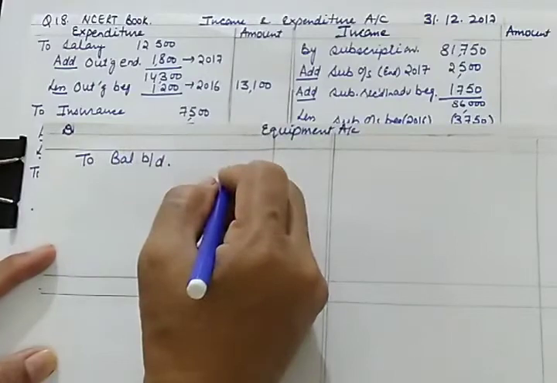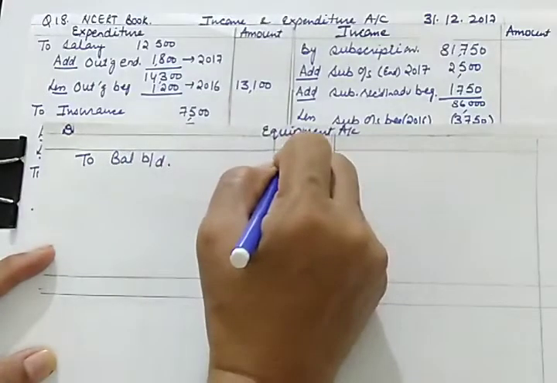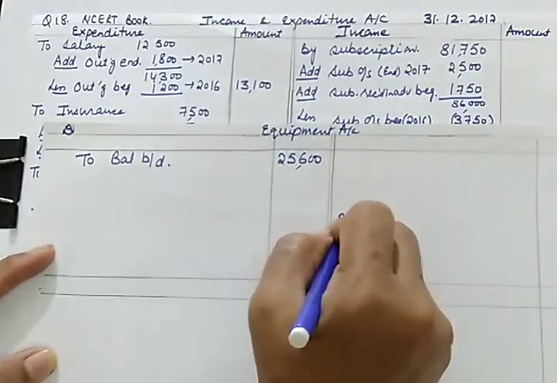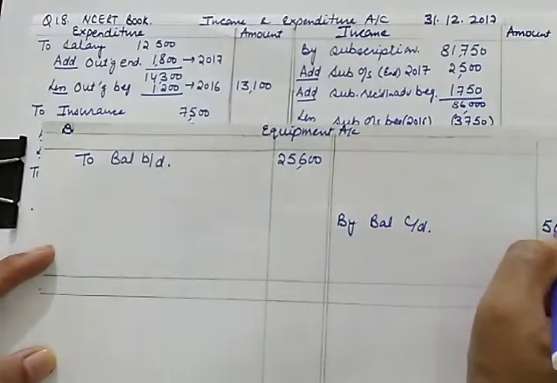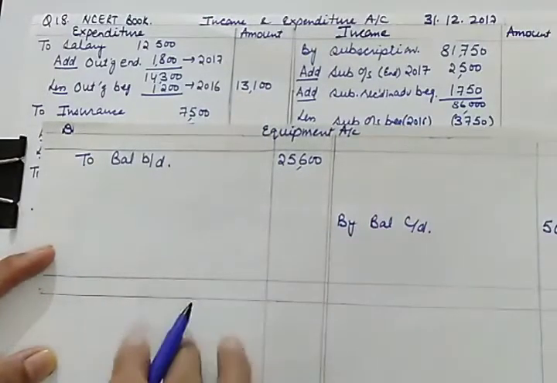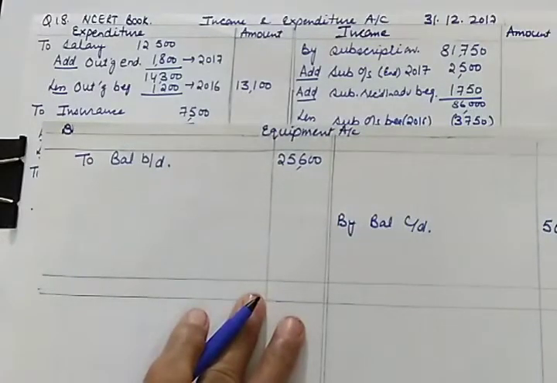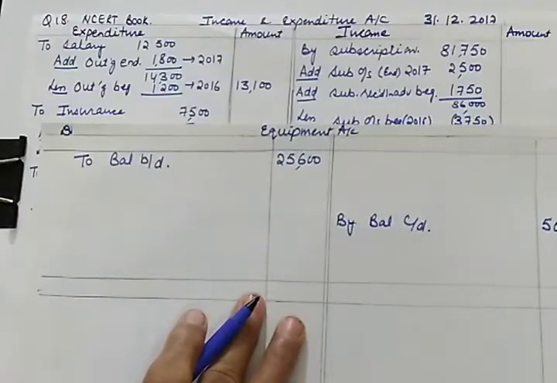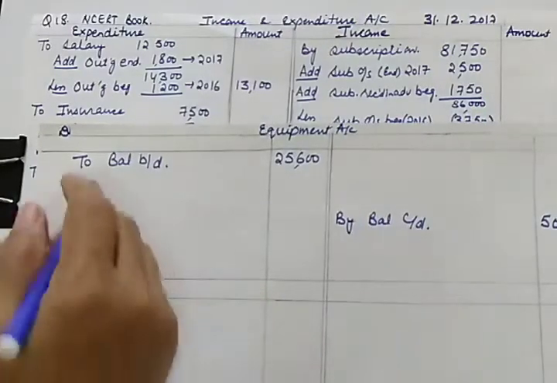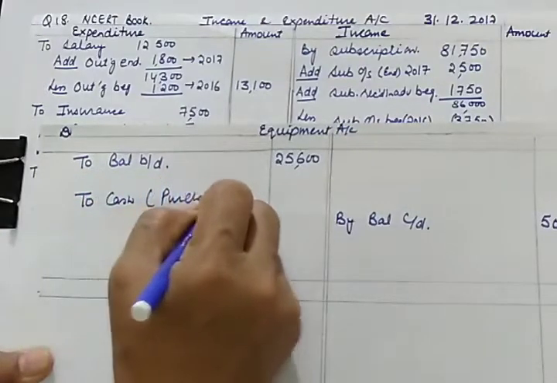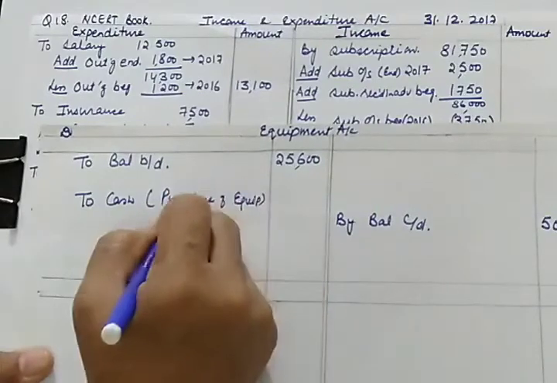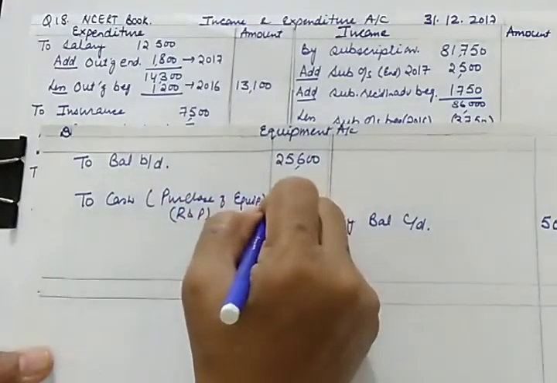Balance brought down of equipment is given as 25,600. This is 50,200, closing balance of equipment. During the year, let us see if some equipment is sold or purchased. Yes, during the year equipment purchases were 30,000. So we'll write here: to cash, purchase of equipment, via receipt and payment account, and the amount is 30,000.